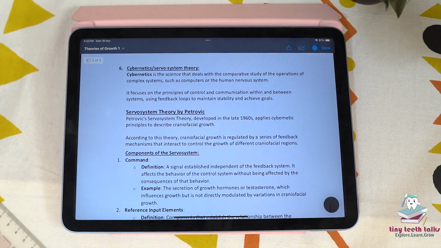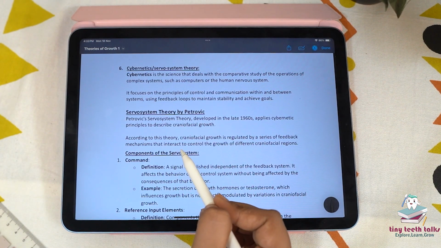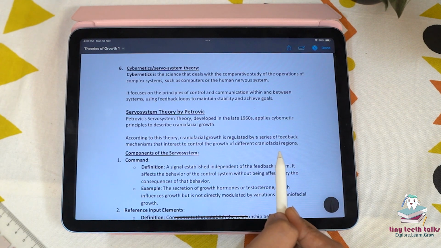Coming to the cybernetics servo system theory, cybernetics is the science that deals with the comparative study of the operations of complex systems such as computers or the human nervous system. It focuses on the principles of control and communication within and between systems, using feedback loops to maintain stability and achieve goals. Petrovic's servo system theory, developed by Petrovic in the late 1960s, applies the cybernetic principles to describe the craniofacial growth. And according to this theory, craniofacial growth is regulated by a series of feedback mechanisms that interact to control the growth of the different craniofacial regions.